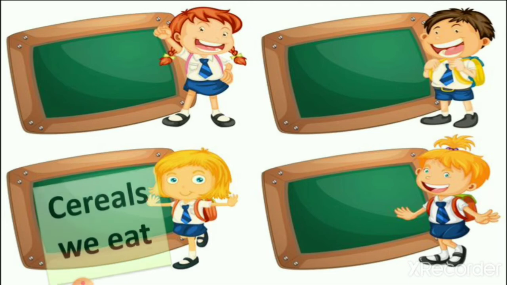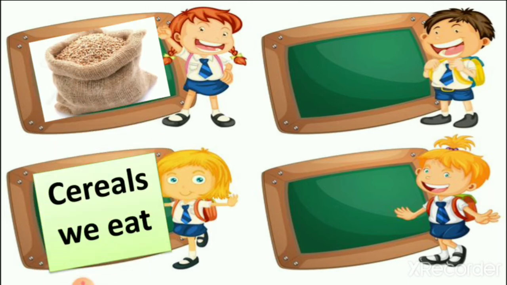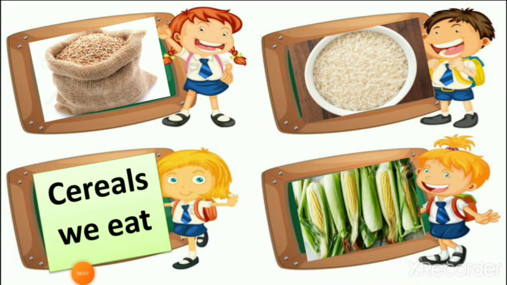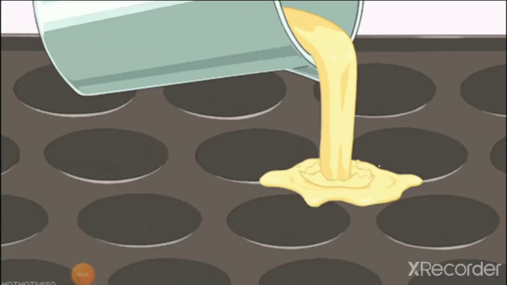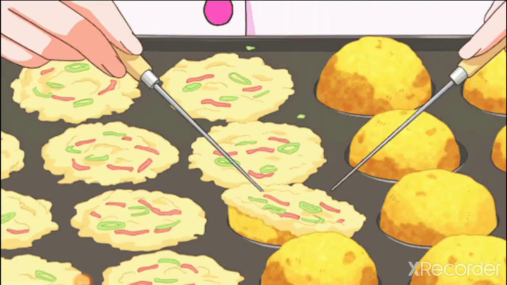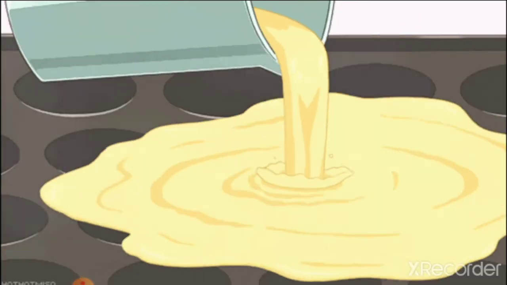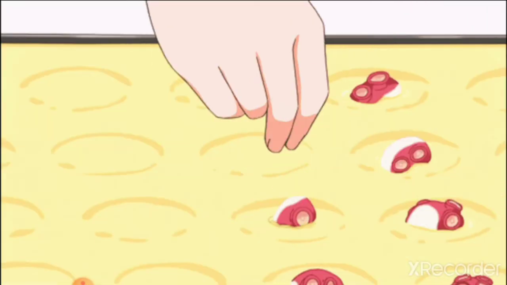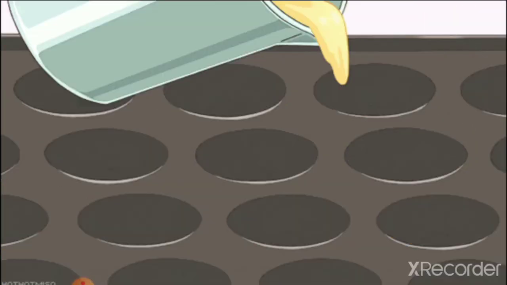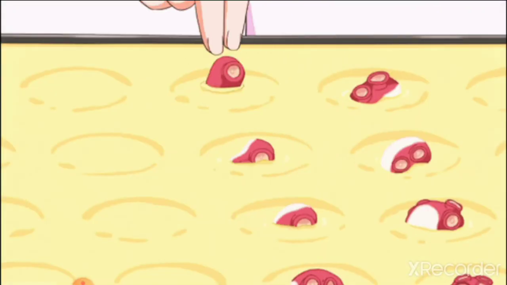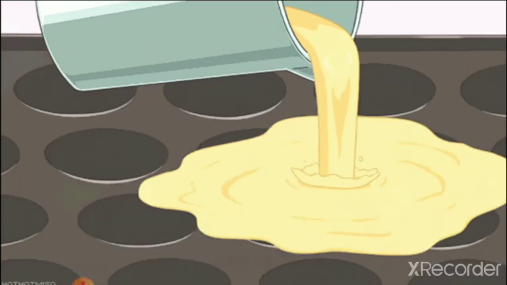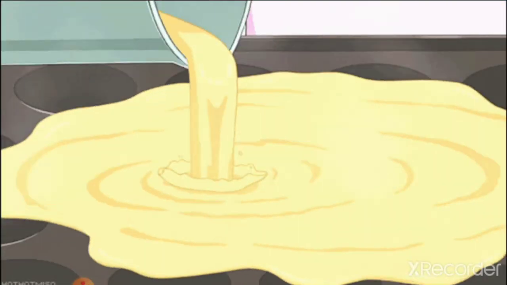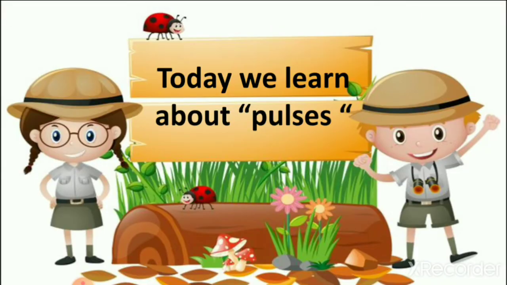So we learned yesterday cereals we eat: wheat, rice and corn. Now today we learn about pulses which we eat. First we need to know what is pulses. You can see here the picture of one dessert which we eat, which is made from wheat flour, which we learned yesterday. So our today's topic is